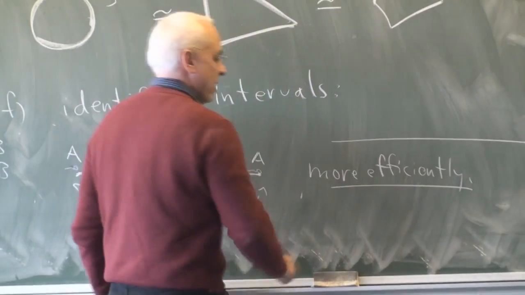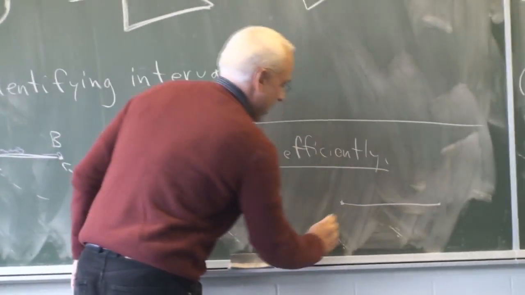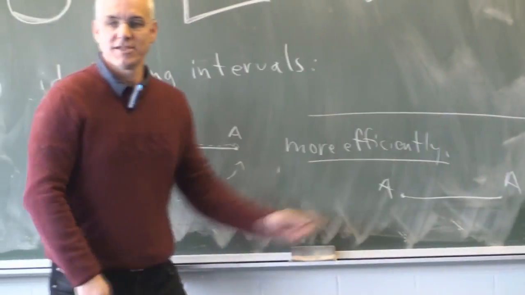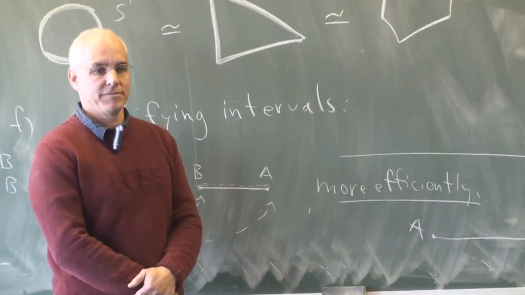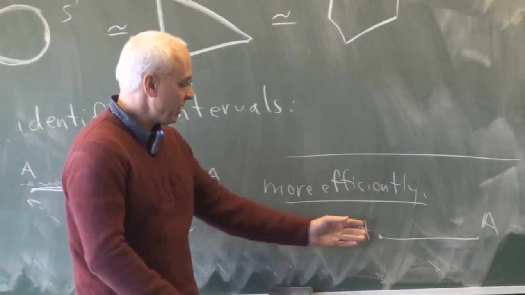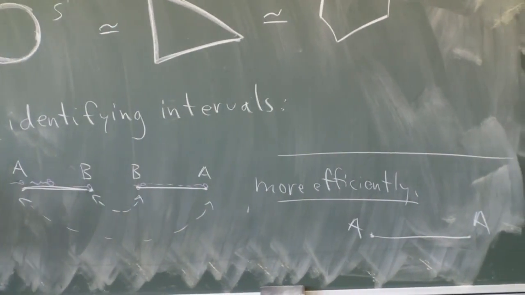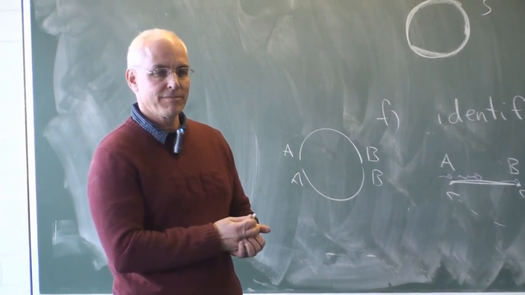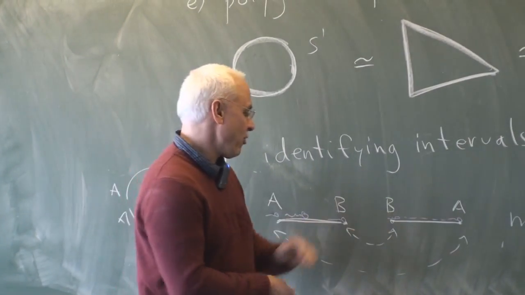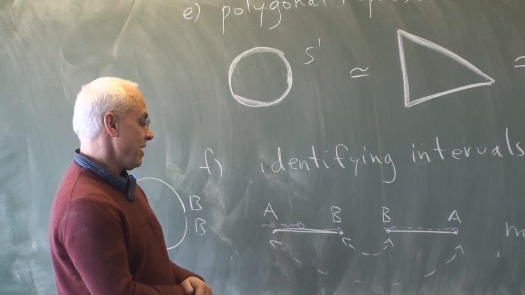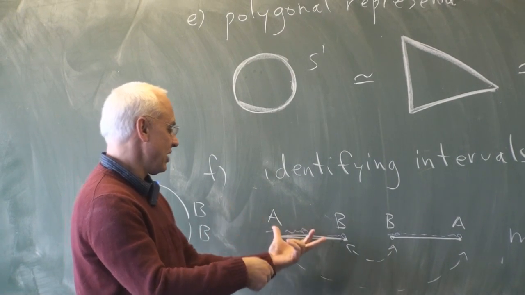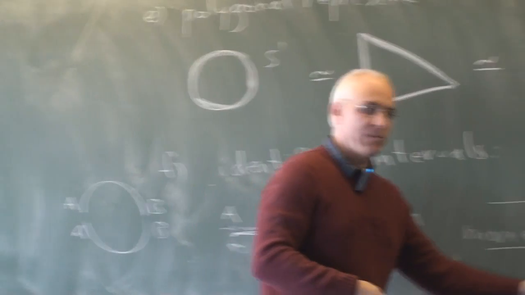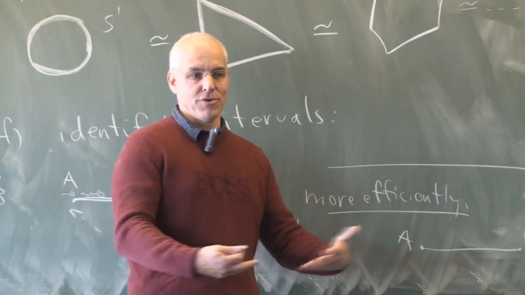More efficiently, we could say, well, why don't we just take one interval and identify that point with that point. Once it gets to that edge, we just move it back to the beginning. And that would, in fact, also be an alternative. And we're going to see both of these approaches when we go up to 2 dimensions. In some sense, maybe this is a little bit more aesthetically pleasing in the sense that each piece is not identified with itself. This is more aesthetically pleasing in that it's simpler or more compact.